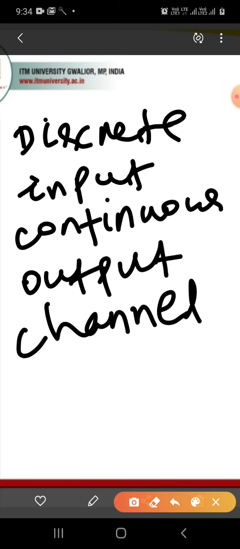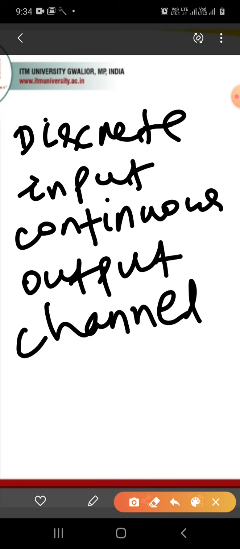If the input to the modulator consists of symbols from a discrete source with finite symbols, and if the output of the detector is unquantized, that is, q is equal to infinity, then this type of channel is known as a discrete input continuous output channel.